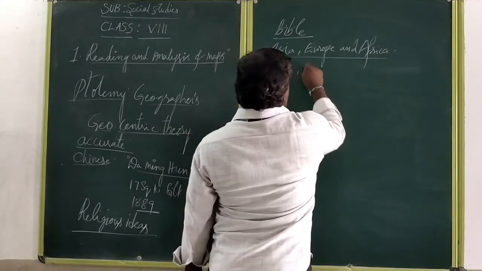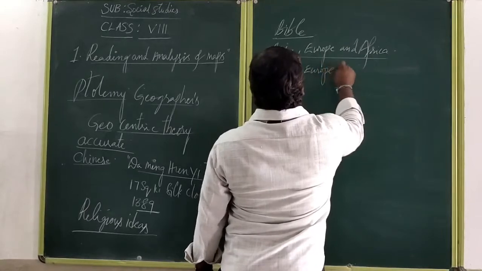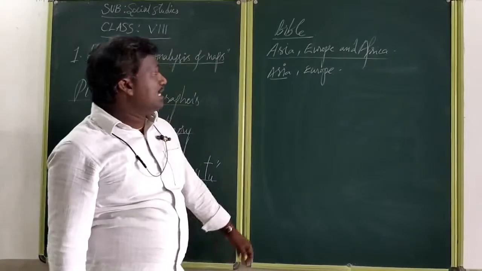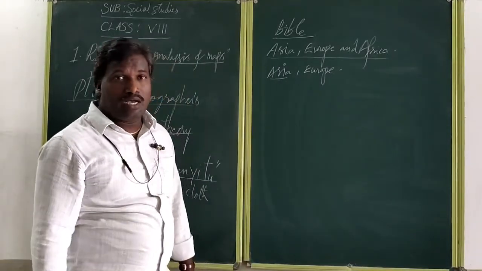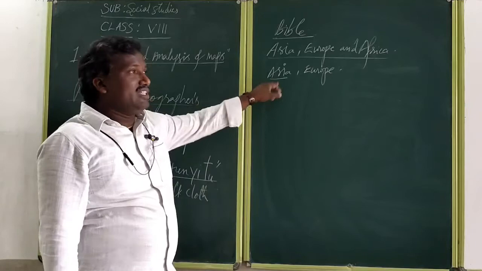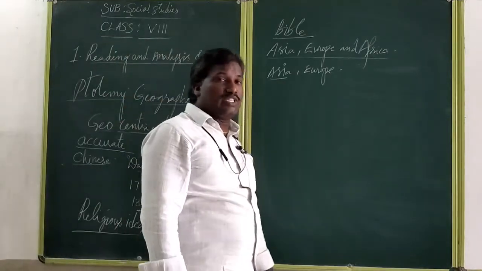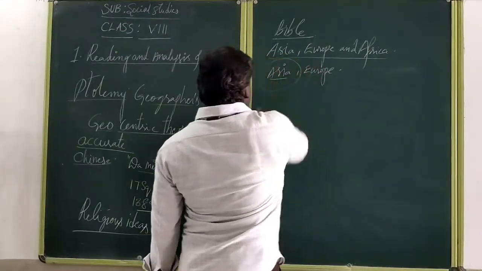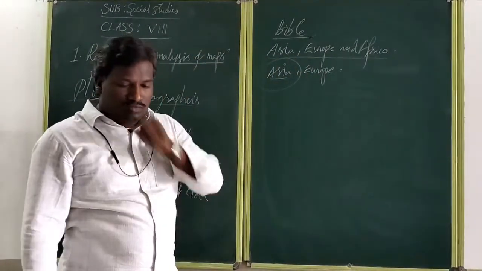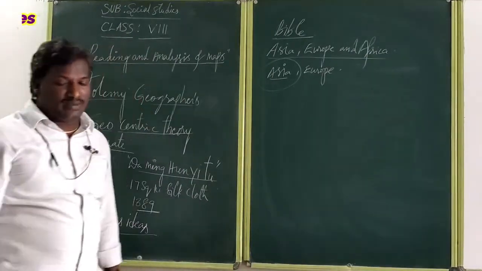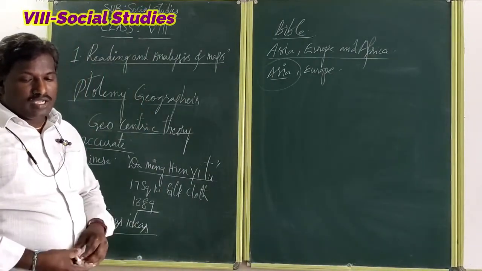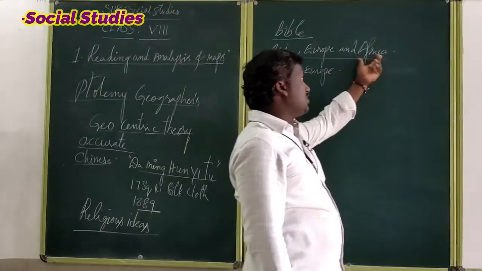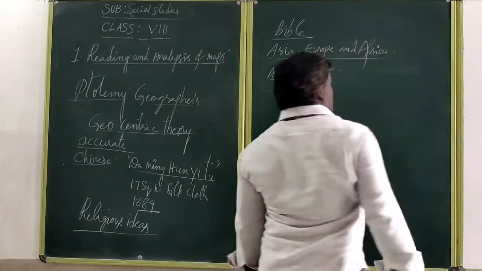Asia is the biggest because it is a big continent, and Jerusalem, one of the countries in the Asian continent, is the birthplace of Jesus Christ. That's why they showed it on the north side. Of these, the bigger continent is Asia. According to religious beliefs, Europe and Africa were shown at the bottom and in smaller size. Africa is on the south side, and according to size also it is smaller.